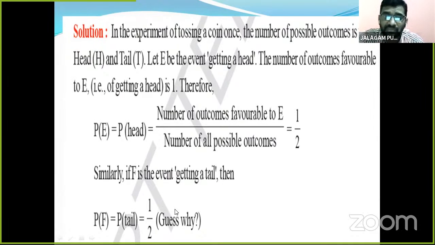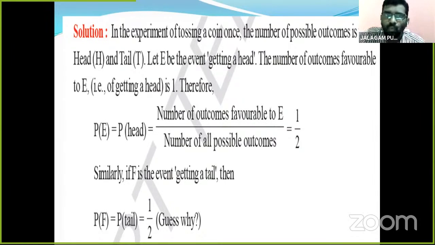The number of outcomes favorable to E by the number of all possible outcomes. Getting a tail is favorable in only one way, and the number of possible outcomes is 2. So 1 by 2.